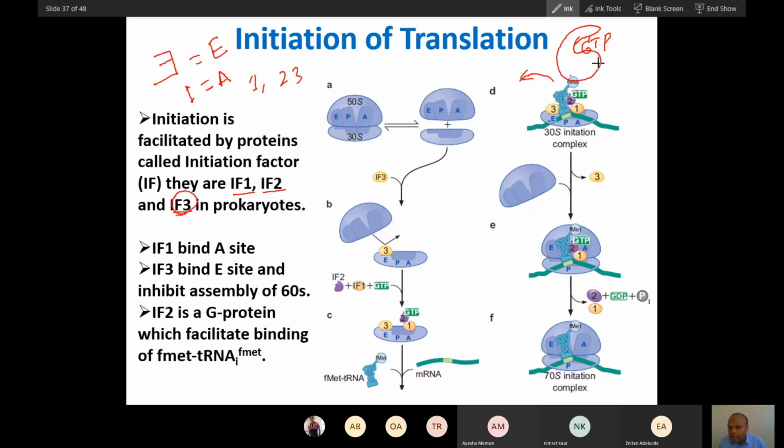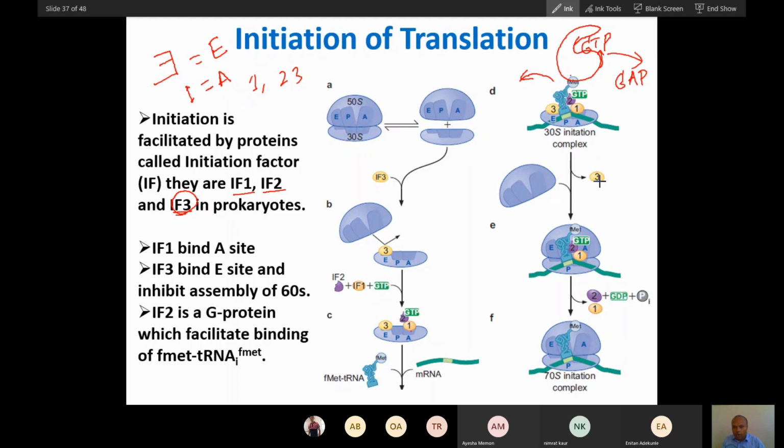Initiation factor 2 has GTPase activity. It will convert the GTP bound to this protein into GDP. Because of this, the conformation will change, and this protein will dissociate. Initiation factor 2 will dissociate along with the other factors.